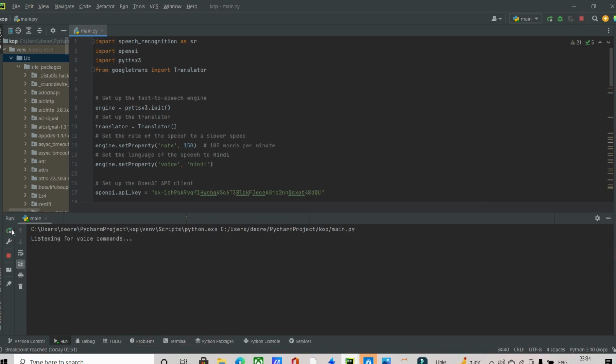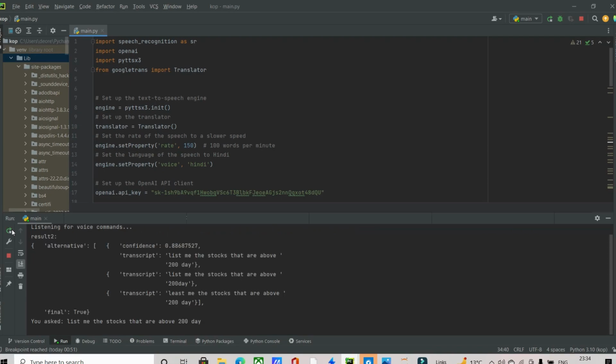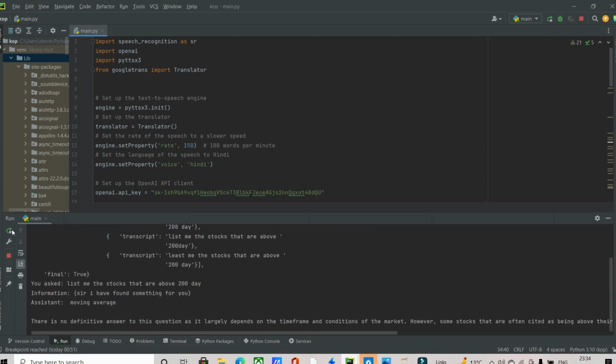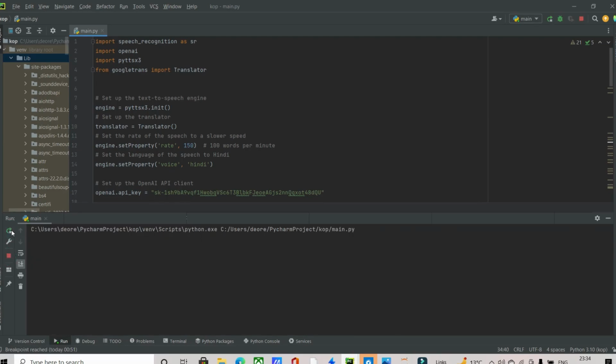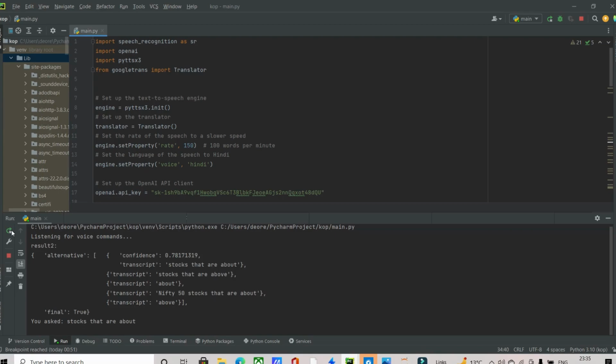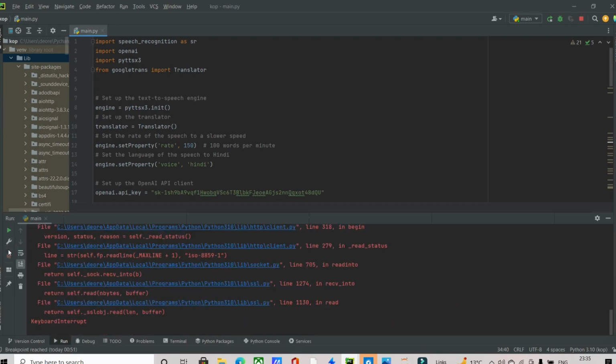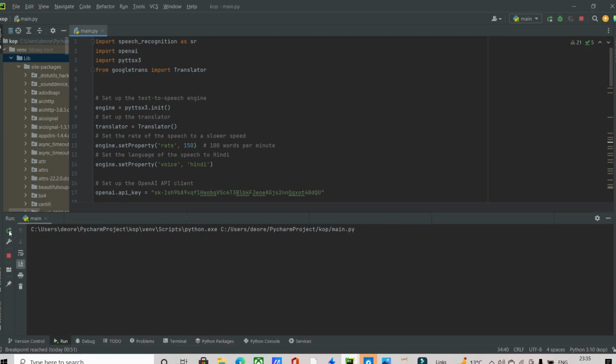List me the stocks that are above 200 day 200 EMA on daily time frame. Sir, I have found something for you. Moving average. There is no definitive answer to this question as it largely. List me the Nifty 50 stocks that are above 200-day moving average. List me the stocks that are above 200-day moving average on daily time frame.